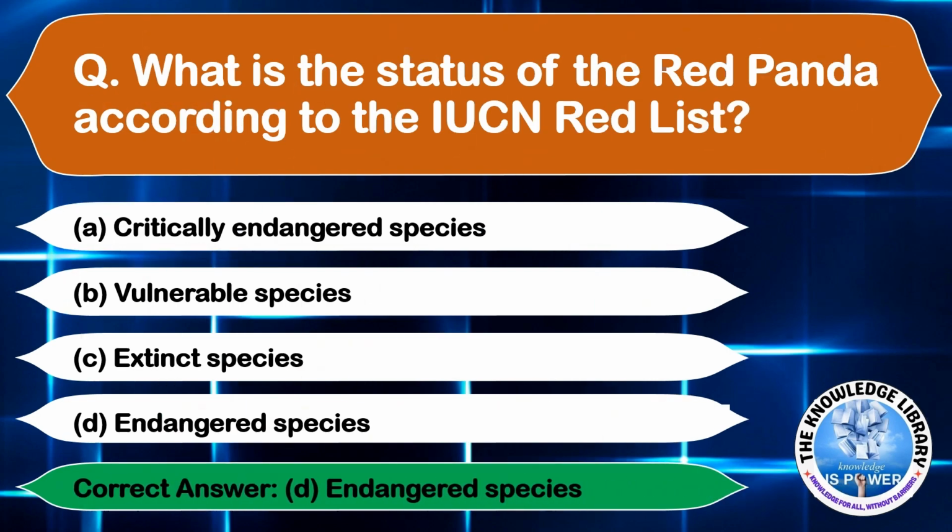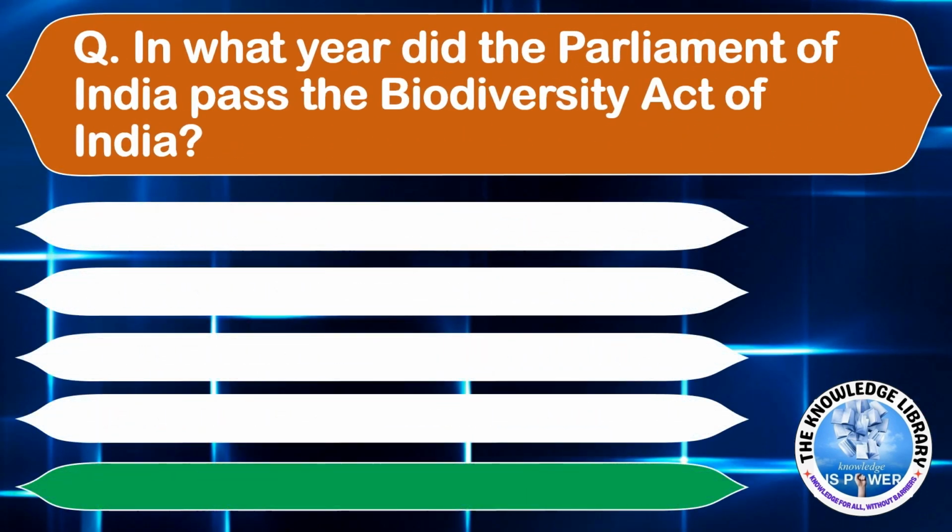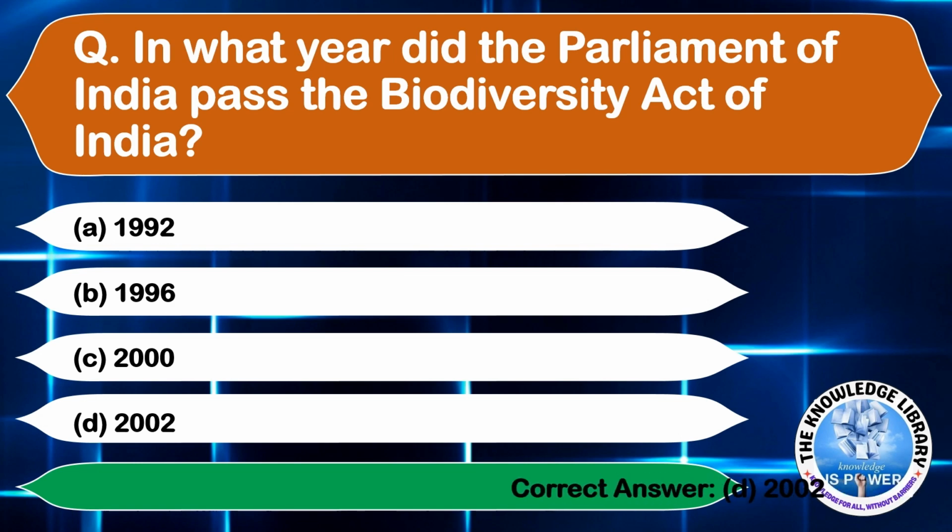The next question is, in what year did the Parliament of India pass the Biodiversity Act of India? Option A, 1992. Option B, 1996. Option C, 2000. And option D, 2002. The correct answer is option D, 2002. Moving on to the next question.